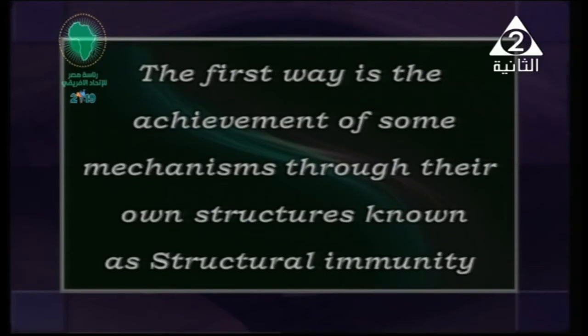They don't need to secrete a specific substance. It's just structure that already exists in the plant from the start of its creation. We call it structural immunity.